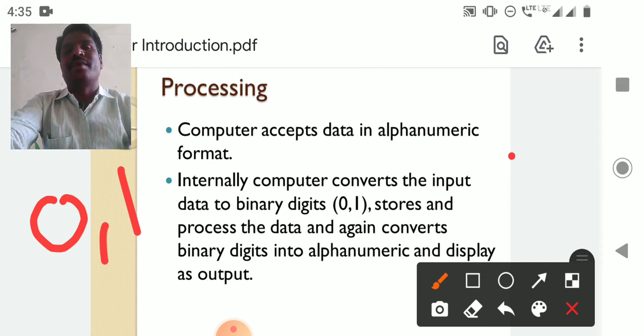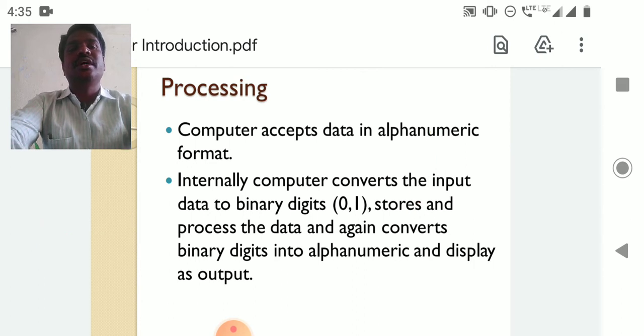When you enter from the keyboard, the data is taken as 0s and 1s. After processing, the data is displayed on the monitor as alphanumerics. That is how the data is processed.